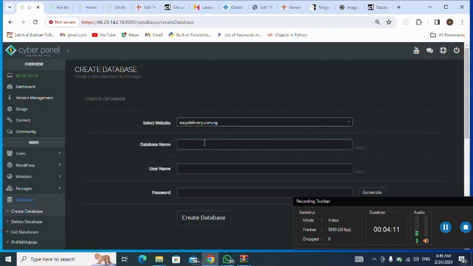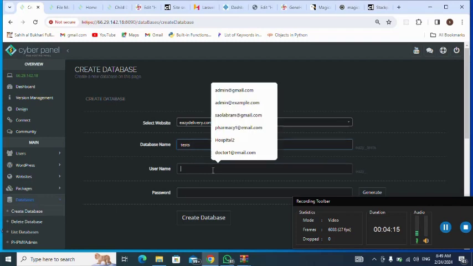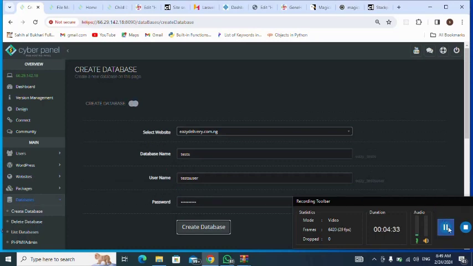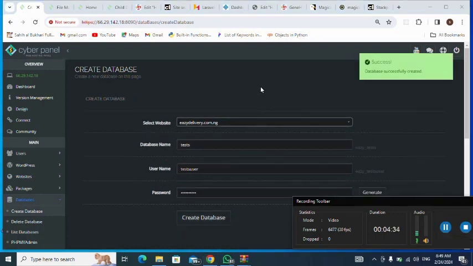Database name, let me say test. Username, this is my username. My password. Then I click on create, and the database is successfully created.